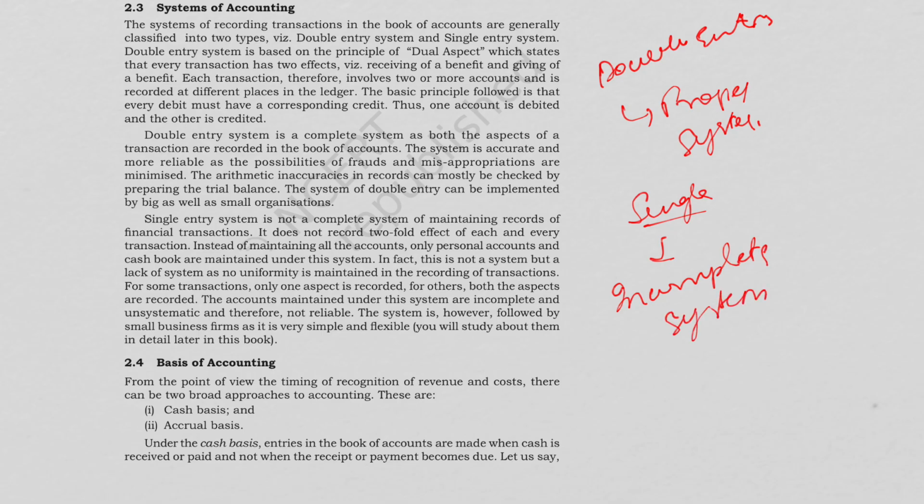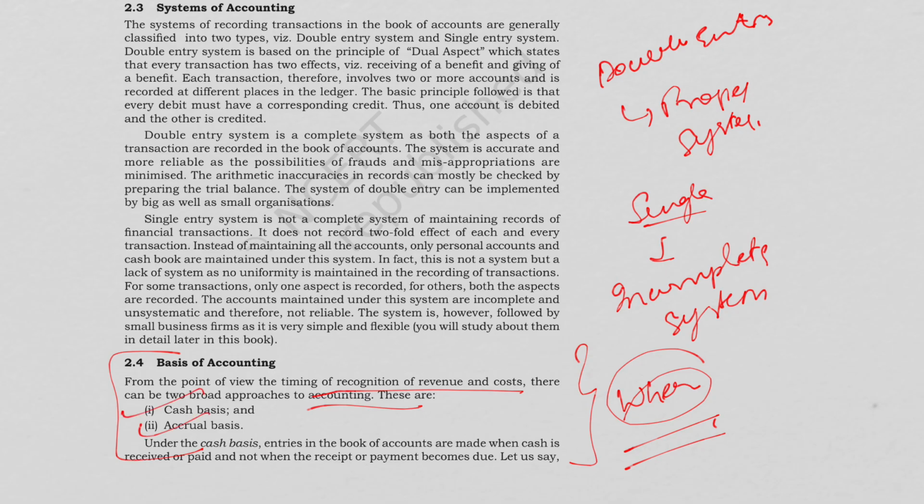Next, we'll move towards the basis of accounting. This section basically answers a very important question: when to record the transactions. From the point of view of timing, the timing of recognition of revenue and cost, there can be two broad approaches to accounting. These are cash basis as well as accrual basis.